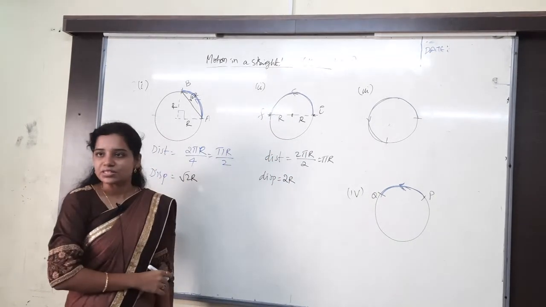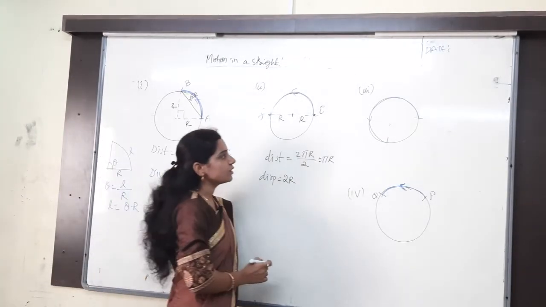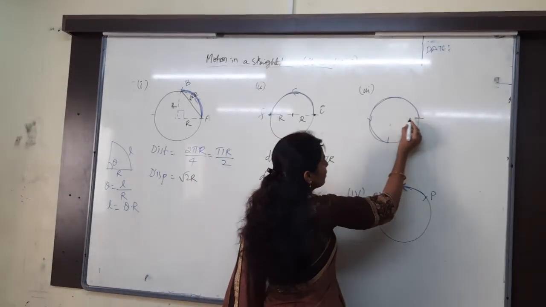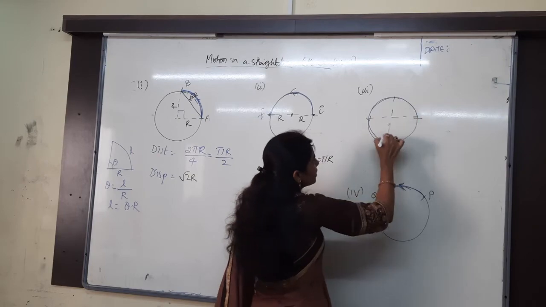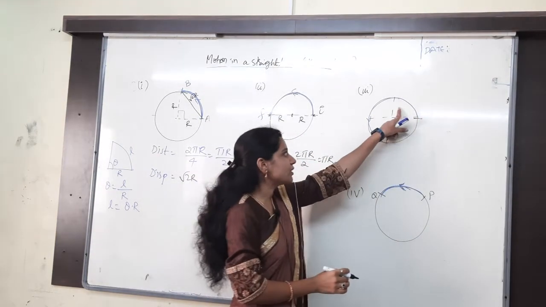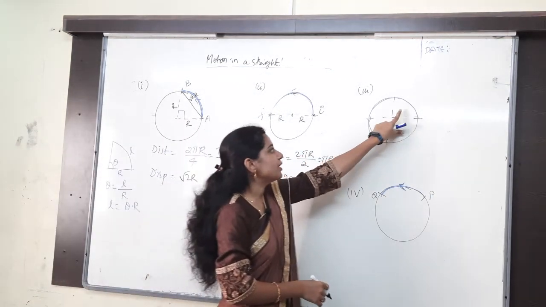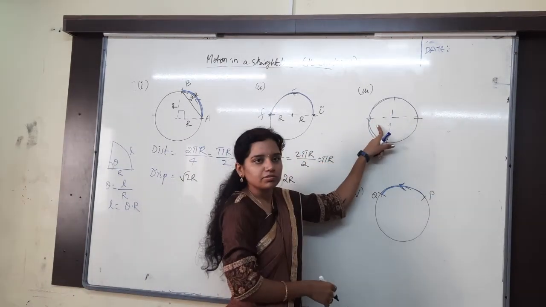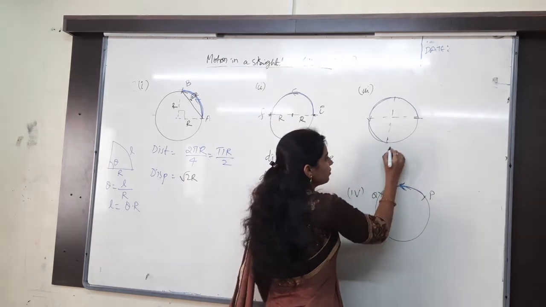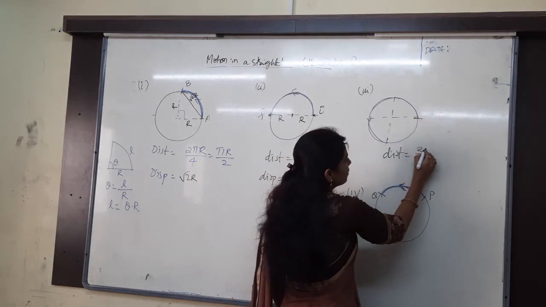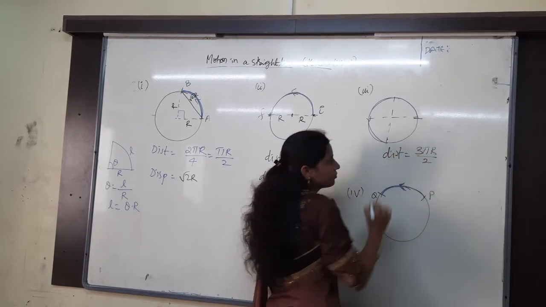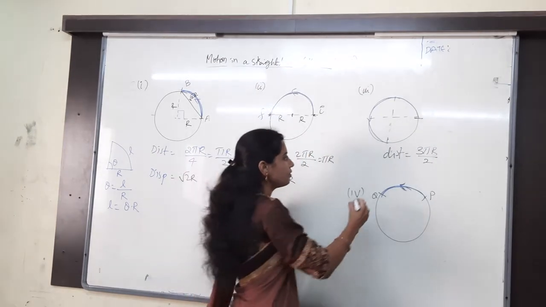That is the displacement. Then now the particle is moving 3/4. 3/4 is nothing but just divide it into parts. 1/4 we got is pi r by 2. Then pi r by 2 plus pi r by 2 plus pi r by 2, totally 3 pi r by 2. Easier. 3 pi r by 2 is the distance.